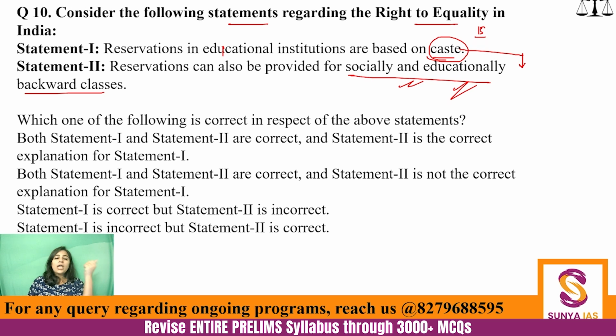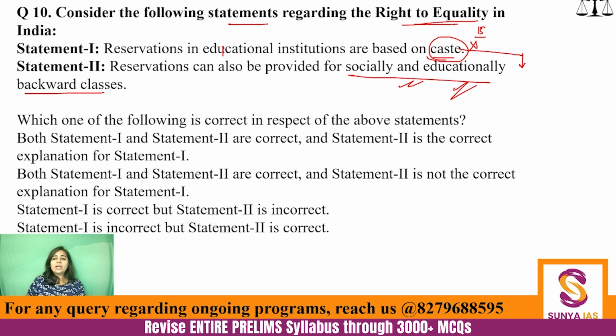And as we all know, backward castes are socially and educationally backward classes also. That is why the first statement is incorrect here, because the question asks about right to equality in India, not right to equality in general. If you want to know about right to equality in detail, we have covered it in the last class; you can go to that lecture. So the first statement becomes incorrect, and you are left with only one option, option D. I hope that is clear.